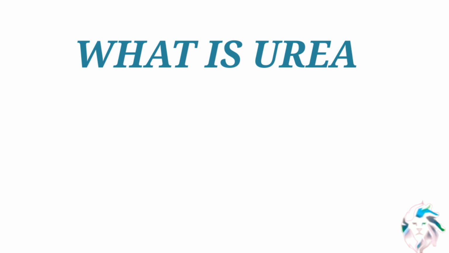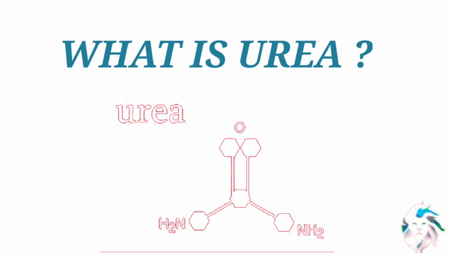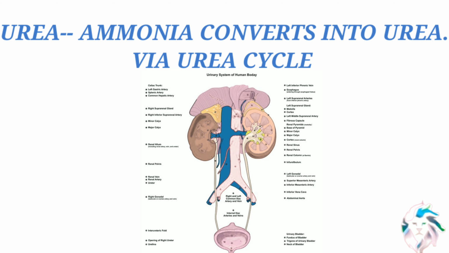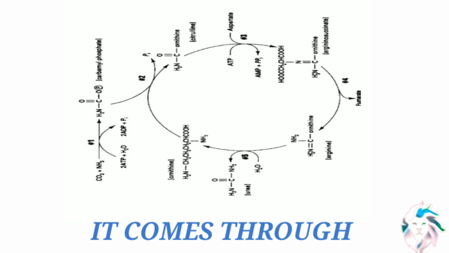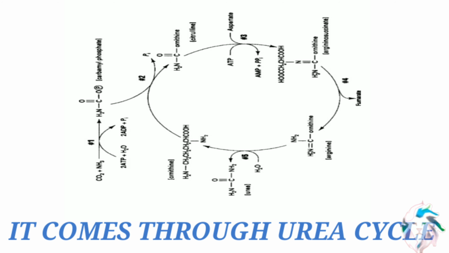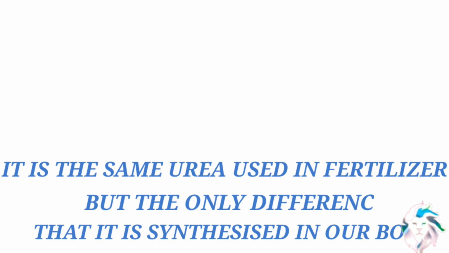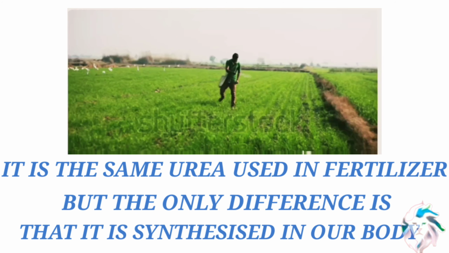What is urea? Where does it come from? Ammonia converts into urea via the urea cycle. It comes through the urea cycle. It is the same urea which is used as a fertilizer in the field by the farmers.